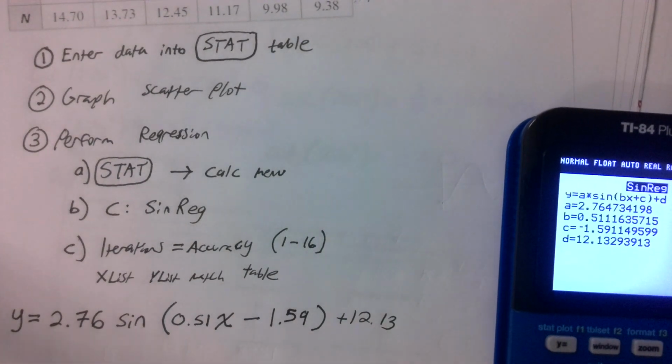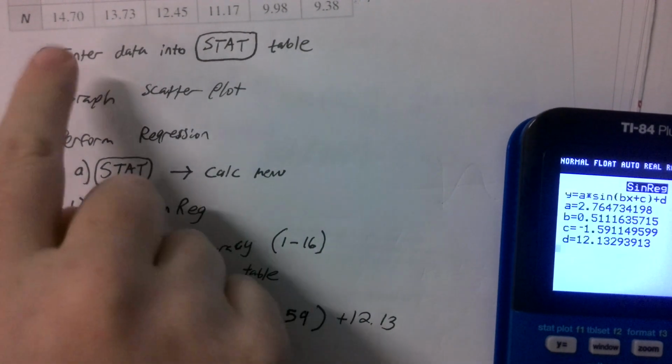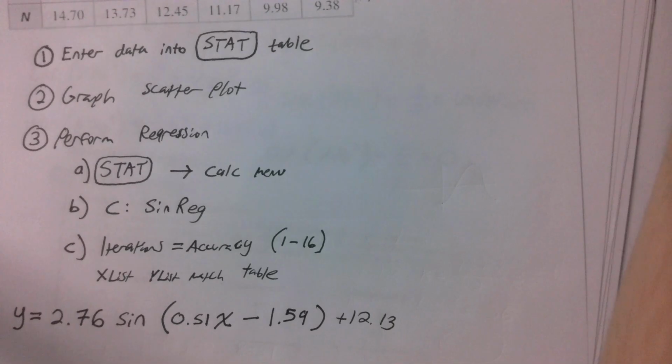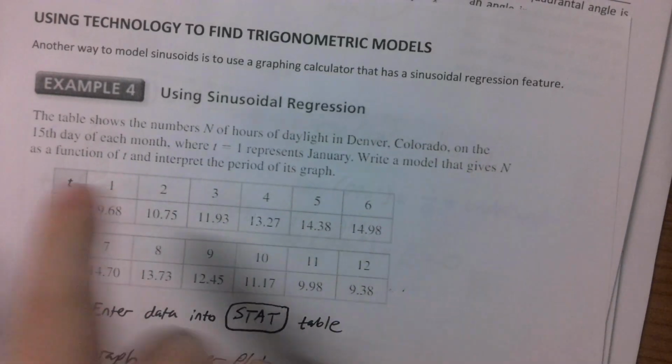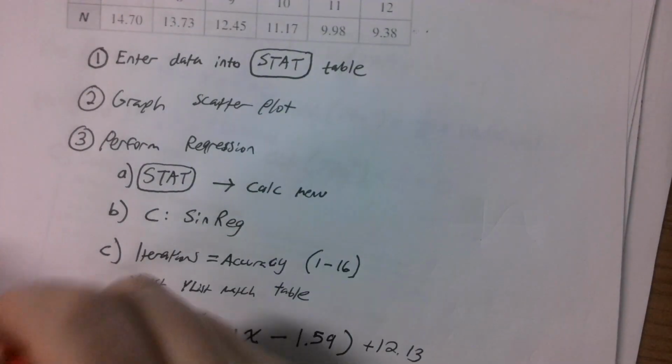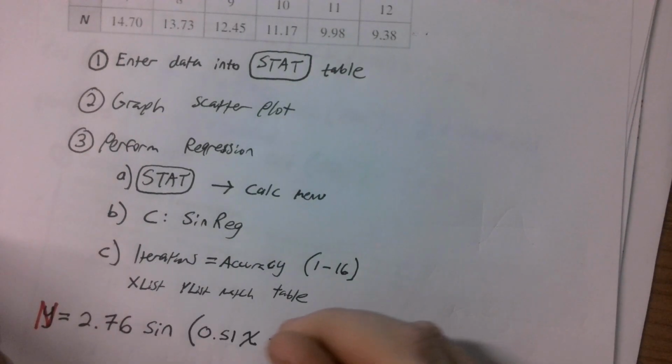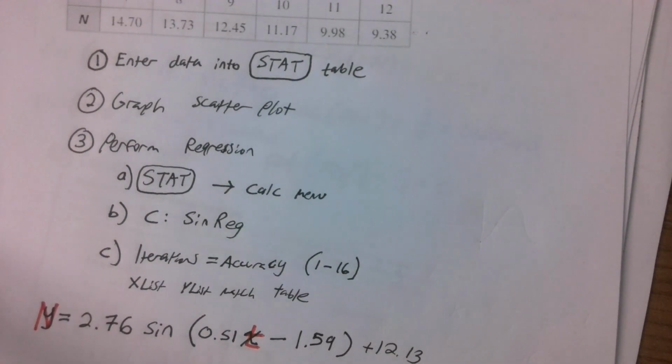Only thing is, I goofed up again, and I didn't look at the units they wanted this in. We wanted a model that gives n as a function of t. So instead of y and x, we should actually have n and t. But how do we check if we got it right? How do we check if this represents our data truly?